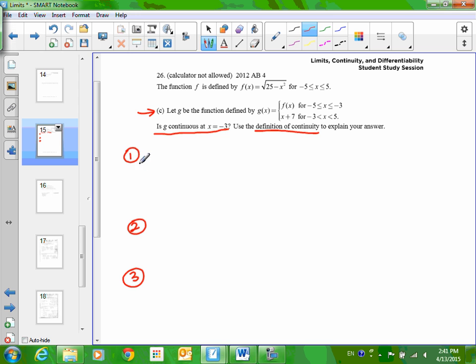You can show that the point exists or the limit exists first. It doesn't matter. I want to go ahead and show that the limit exists first, because sometimes when the answer is no, that's the easiest thing to disprove, and then we can actually stop. In a piecewise function, to prove that the limit as x approaches -3 exists, what I really need to do is find the left and right-sided limits and show that they're the same. This is how you would write a left-sided limit. On our piecewise function, which piece is the left side?